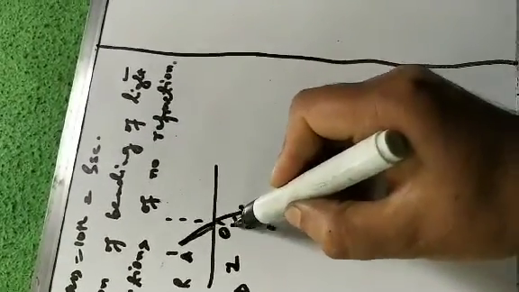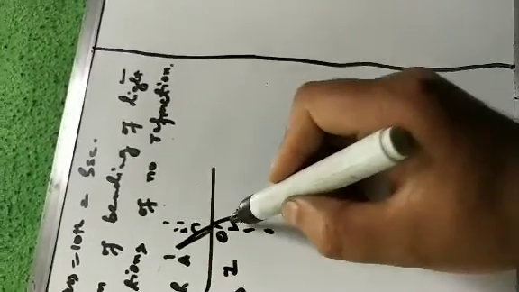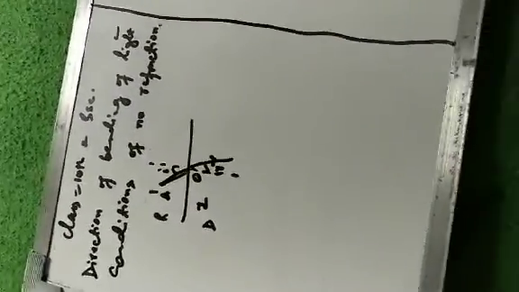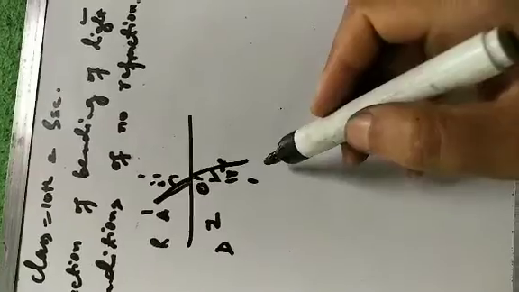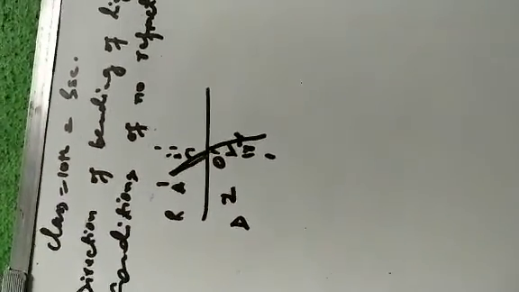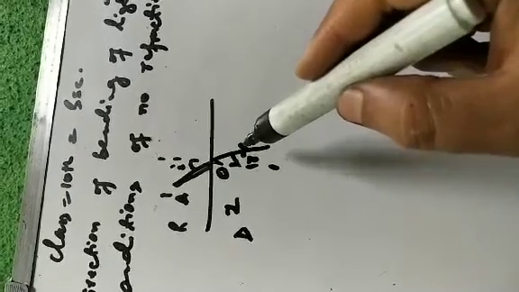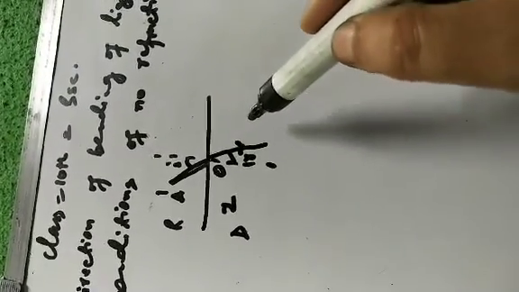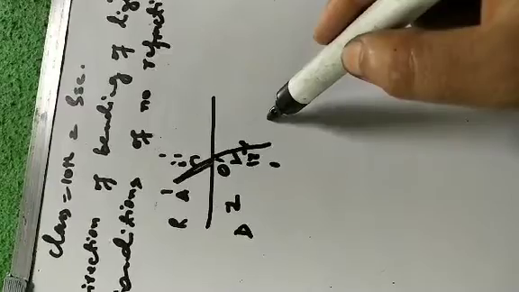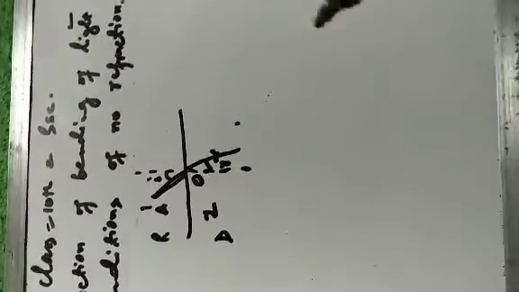जो हमने कल पढ़ा था, कल हमने इसको प्रूव किया था by using Snell's law of refraction. It bends towards the normal. When light travels from rarer medium to denser medium, it slows down, its velocity decreases when it reaches the second medium, denser medium, and it bends towards the normal.